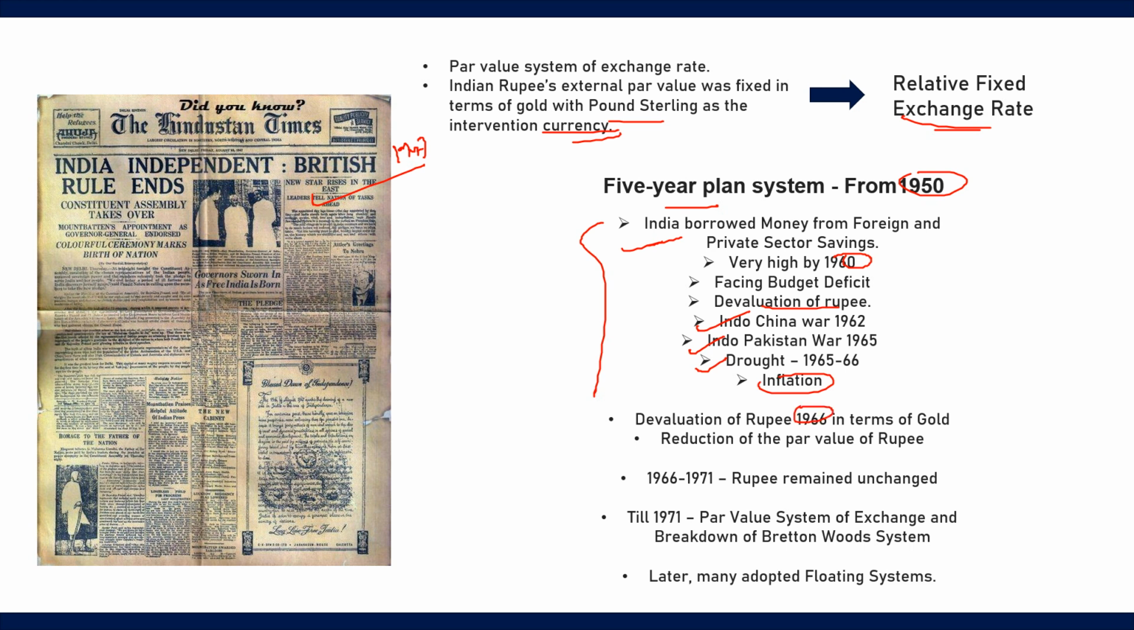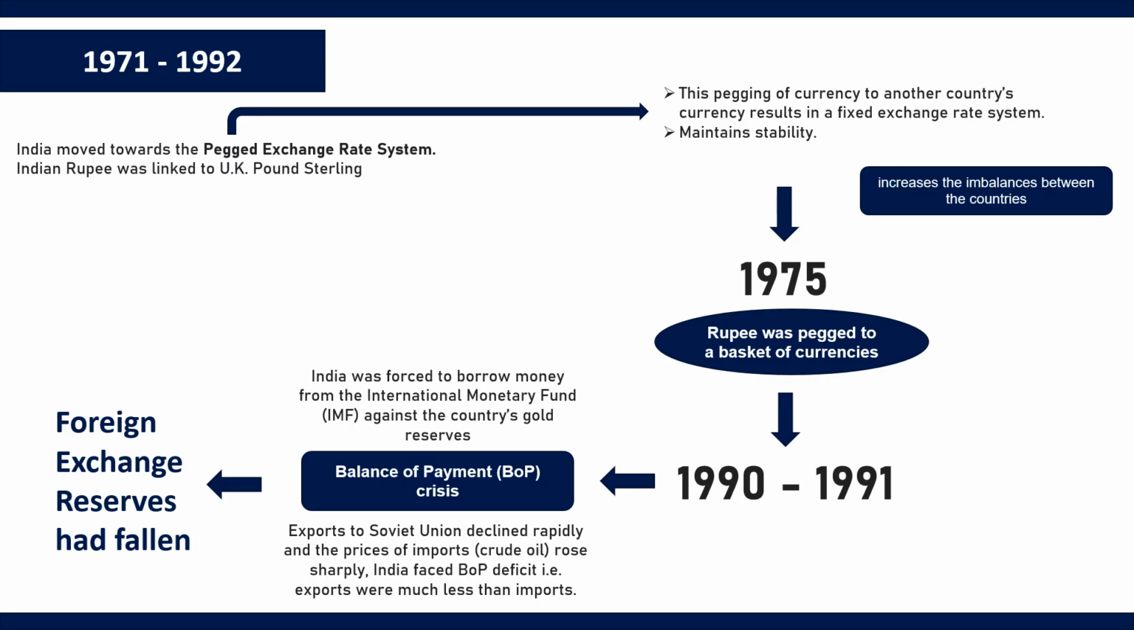The devaluation of the rupee in 1966 in terms of gold resulted in the reduction of the par value of the rupee. But from 1966 to 1971, the exchange rate of the rupee remained unchanged. This par value system of exchange rate was followed till 1971, till the breakdown of the Bretton Woods system, post which most of the currencies adopted the floating rate system. Now the next phase.